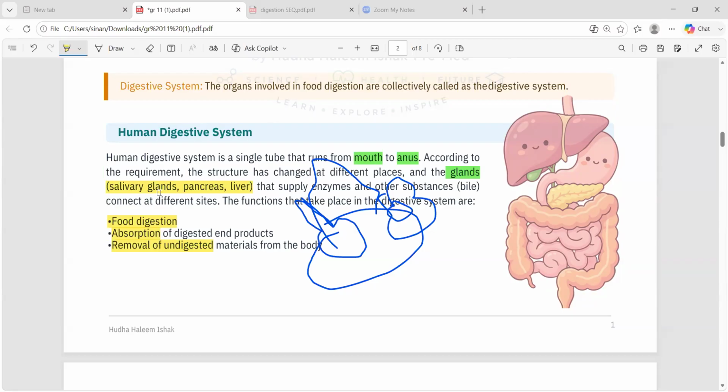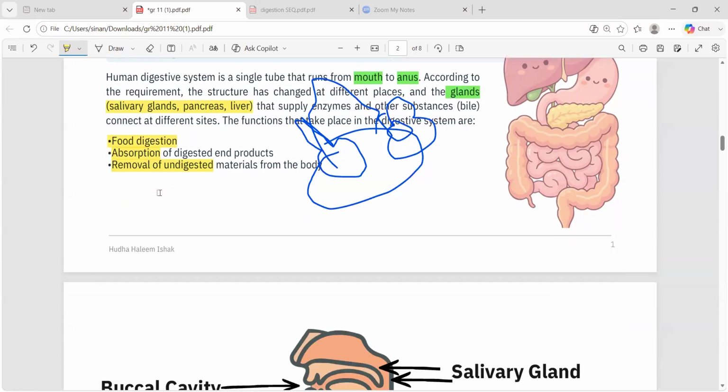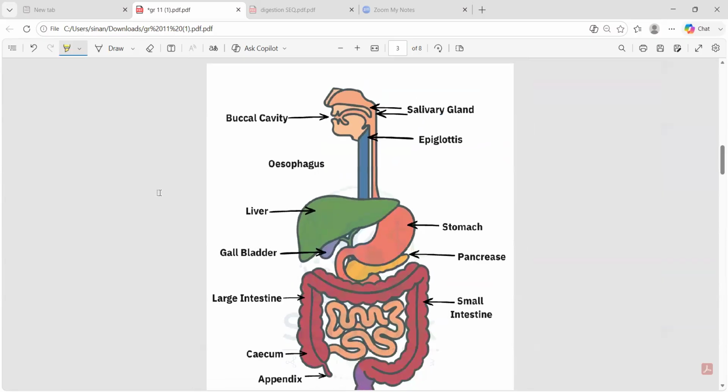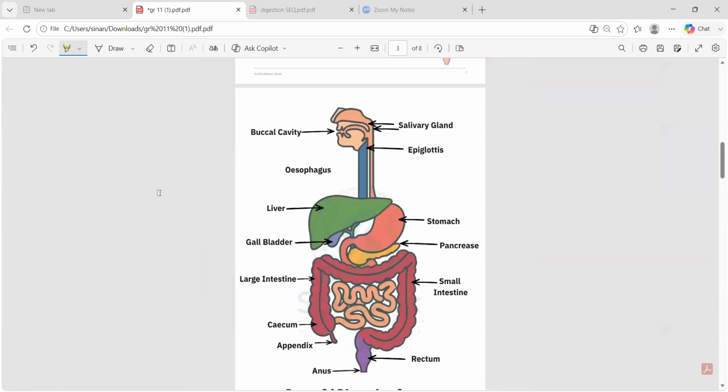So let's say together, the first main function is what? Food digestion. The second one is absorption of digested end products. And then the third one is what? Removal of undigested materials. So these are the three major functions of the human digestive system. And now let's move into the structure of the human digestive system.